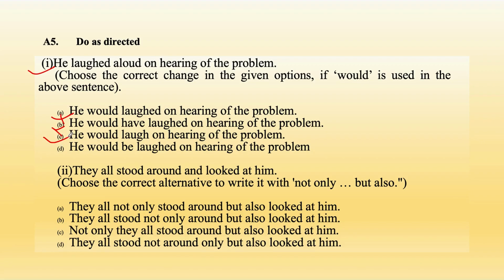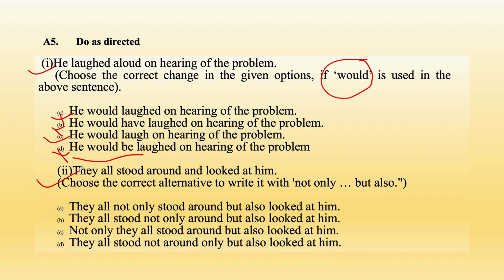Would is always an imagination. Whenever we use the word would, it is an imagination. So we are imagining. So he would laugh on hearing of the problem is the correct answer. And D is again incorrect. He would be laughed on hearing of the problem. When we read this sentence, we can understand that the grammatical mistake is here. This statement is not correct at all. So the correct answer is C.